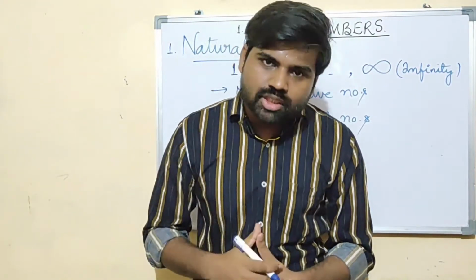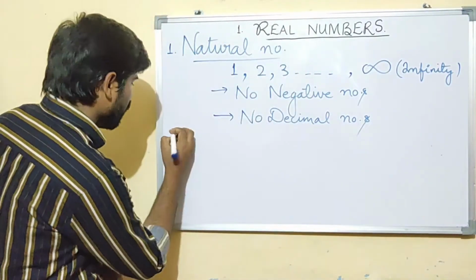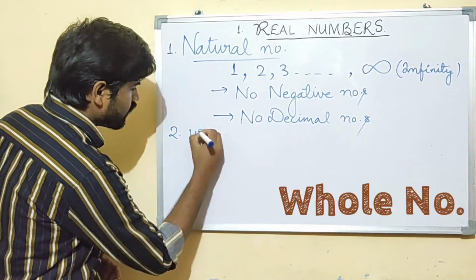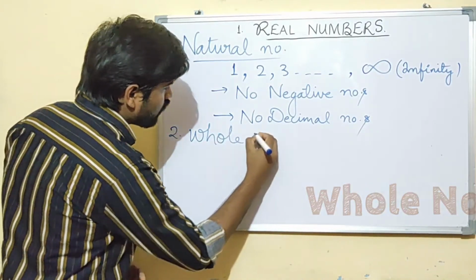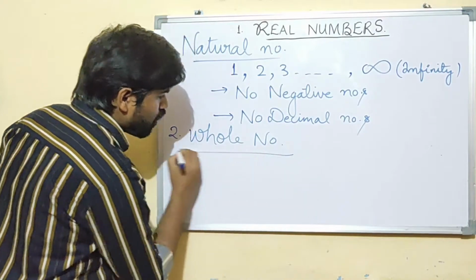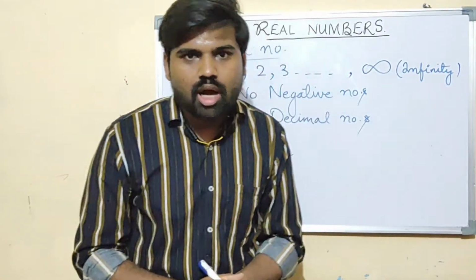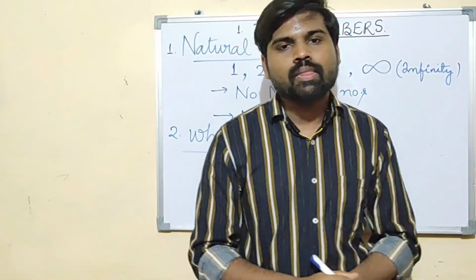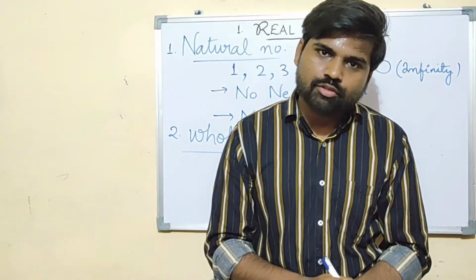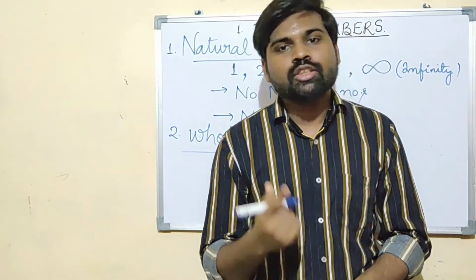Now let us see another type of number, which is whole numbers. Now, if I give you 100 chocolates and one of your siblings comes and snatches all of them, how many chocolates are left with you? Right, 0.